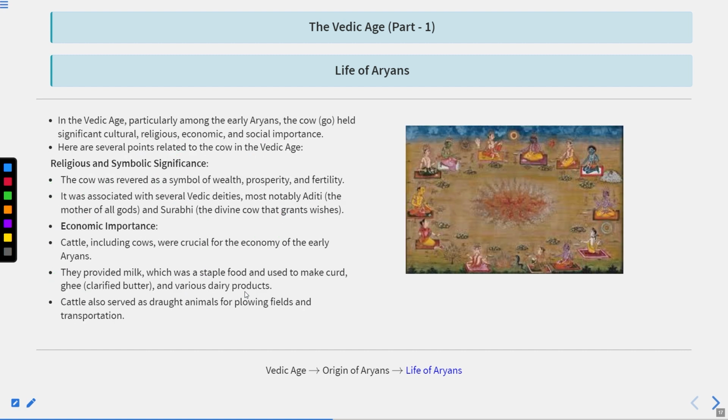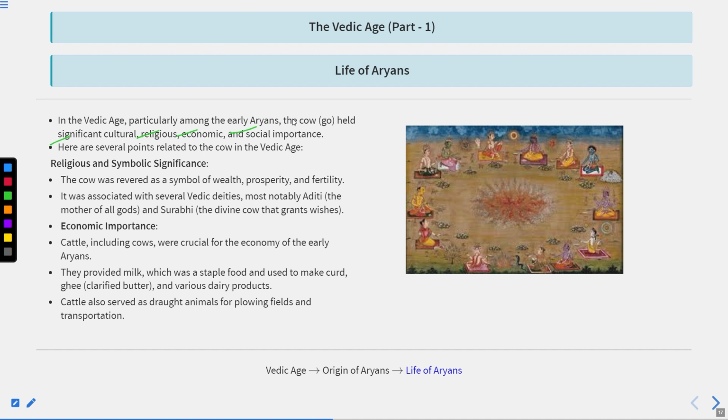Clear? Next is the life of the Aryans in the Vedic age, particularly among the early Vedic people. The cow held significant cultural, religious, economic, and social importance. There were two words used for the cow. The first is Goduli and the second is Gavyuti.